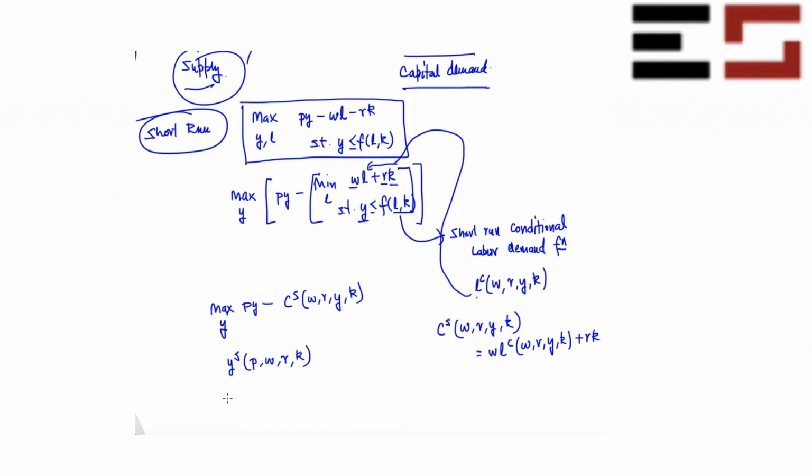Is that okay? And then when you substitute this back into the short run conditional labor demand function, you will get the short run labor demand function, L^s(p, w, r, k). And it's going to be a function of p, w, r, k. Is that okay? Exactly the same story. So you plug this in here and you will get the short run labor demand function.